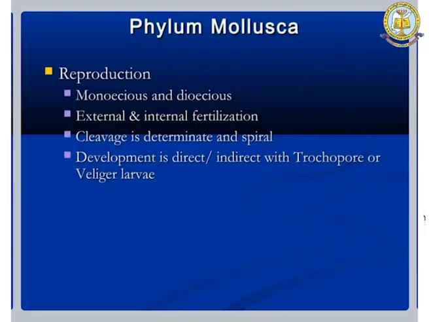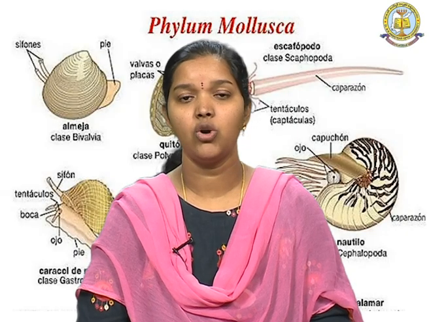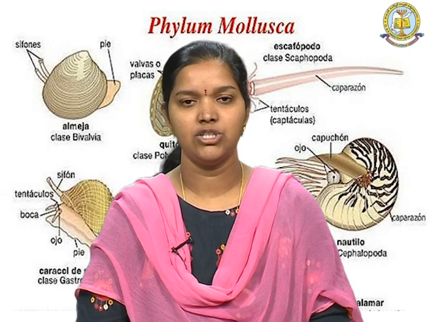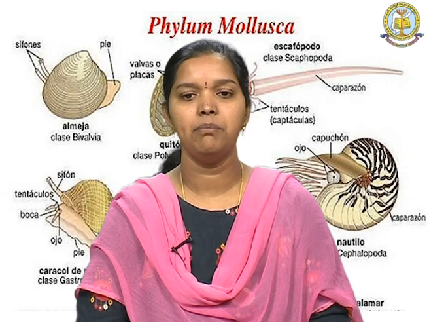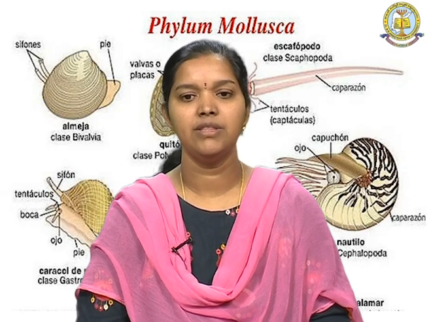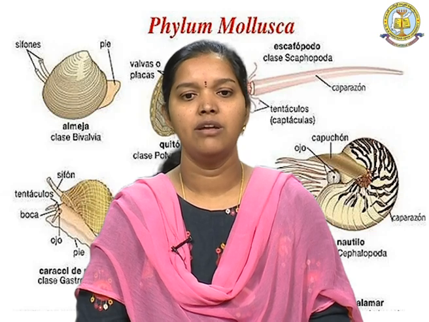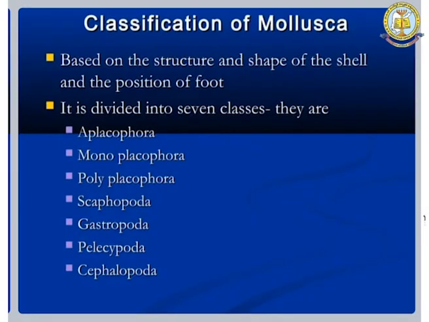The reproduction is monoecious or dioecious, that means the sexes may be separate or within the same organism, and the fertilization is either external or internal. The cleavage is determinate and mostly spiral in nature, and the development is direct or indirect with trochophore or veliger larvae. Now, based on the structure and shape of the shell and the position of the foot, they are